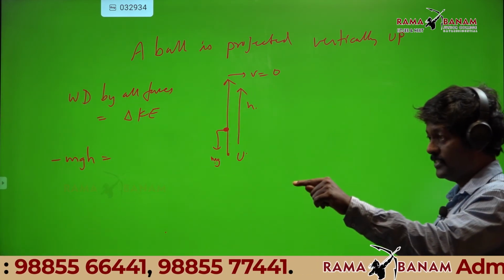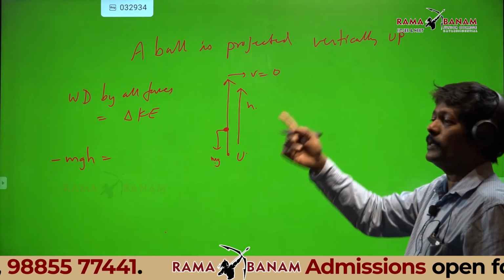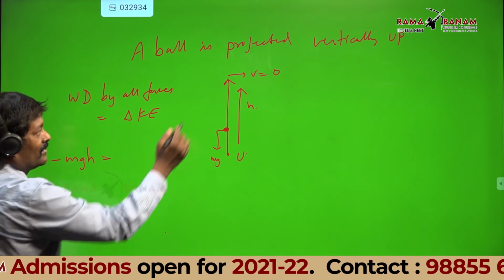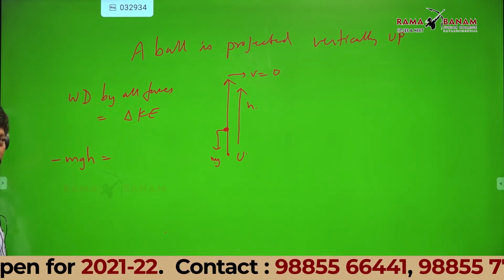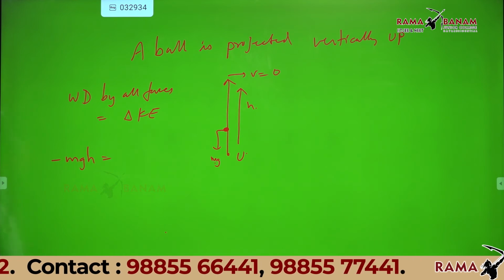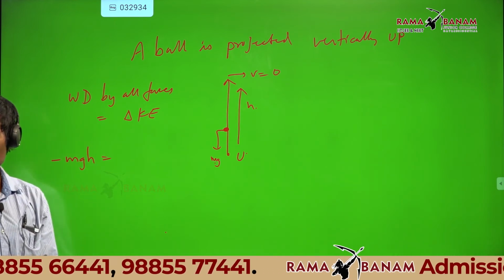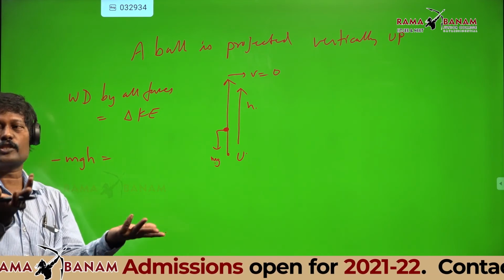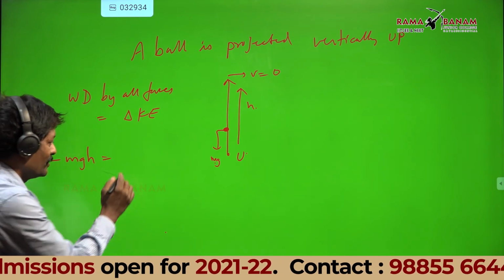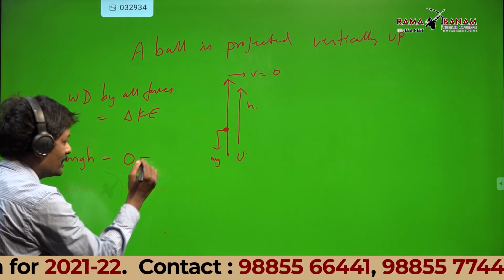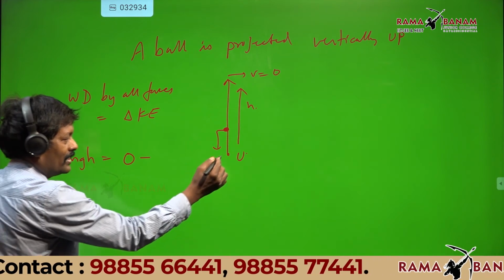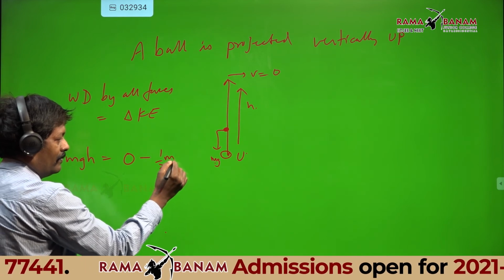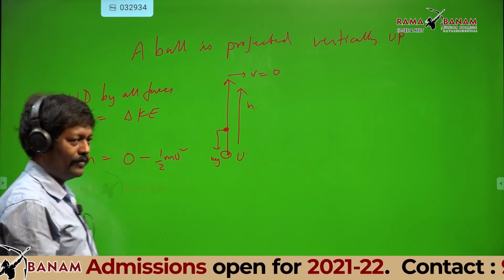Change in the kinetic energy is final kinetic energy minus initial kinetic energy. What is the final kinetic energy? At the highest point, what is the kinetic energy? V is 0, no? Half m 0 square, that is 0. Final kinetic energy minus initial kinetic energy. What is the initial kinetic energy? Half m u square. Did all of you understand what you have done?